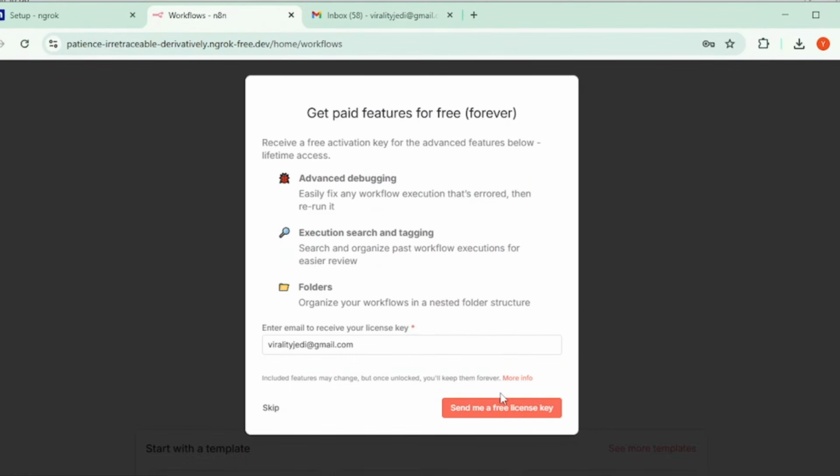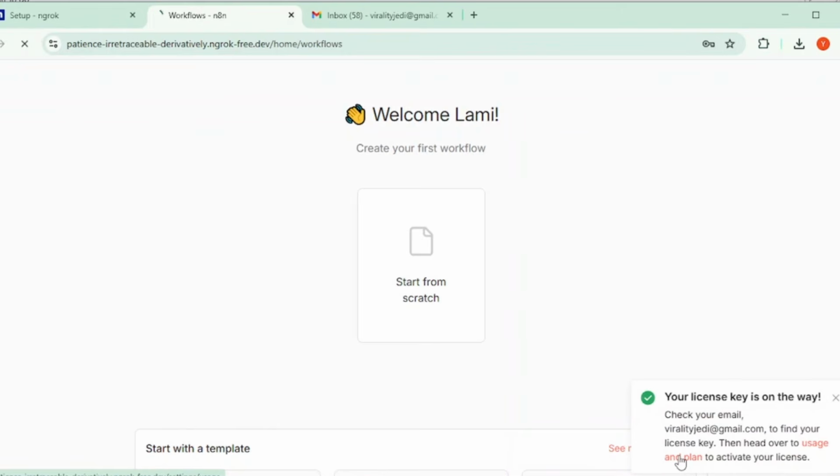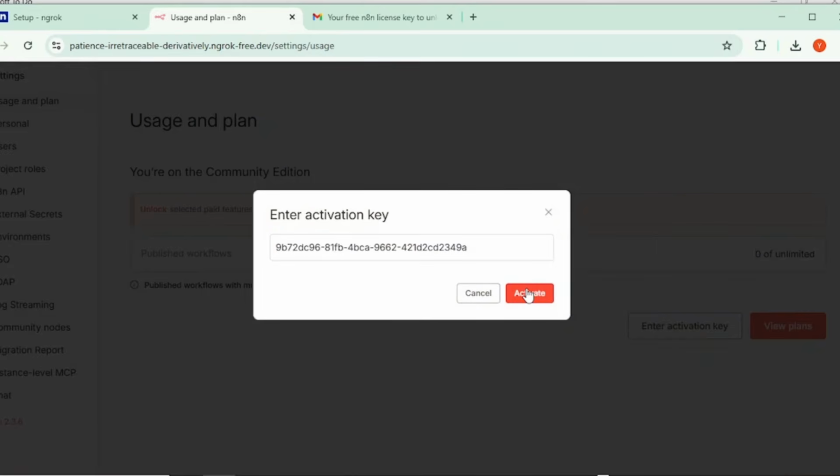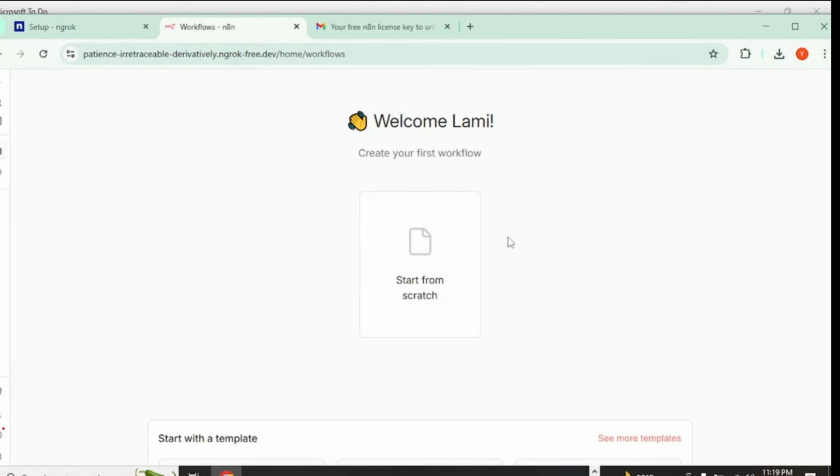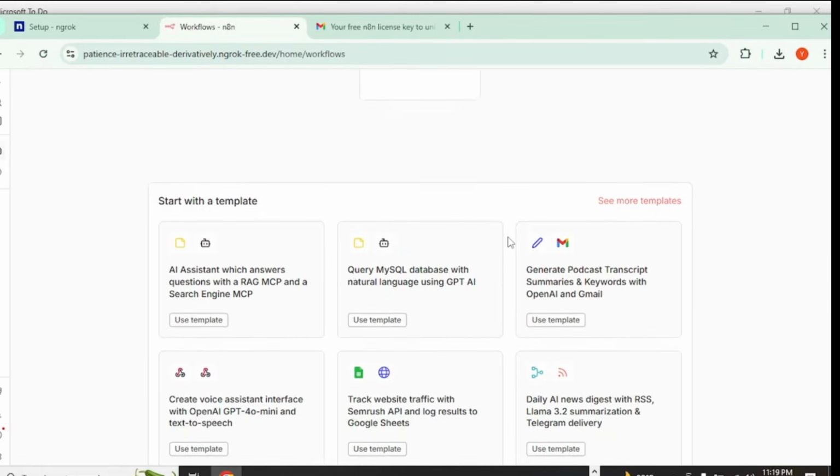Enter the email. Yes, send me a free license key. Good. Now they must have sent it, but I have to click on usage and plan, enter the code, and activate. We have activated, so we'll go back. Yeah, so this is us ready to do wonders.